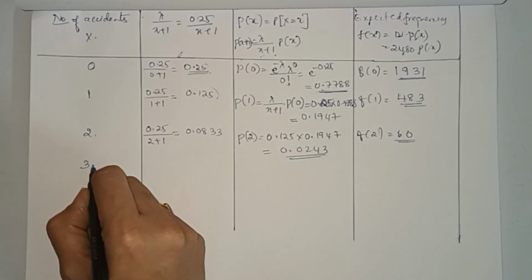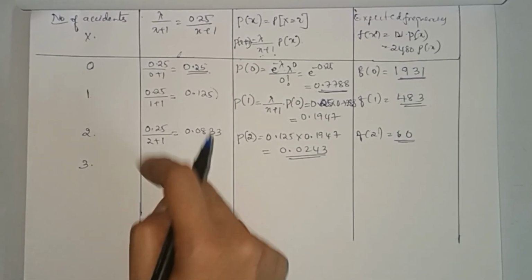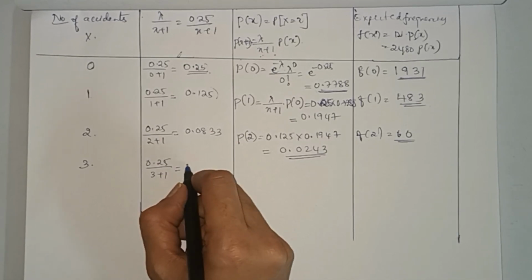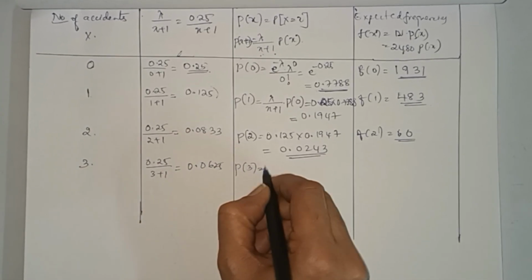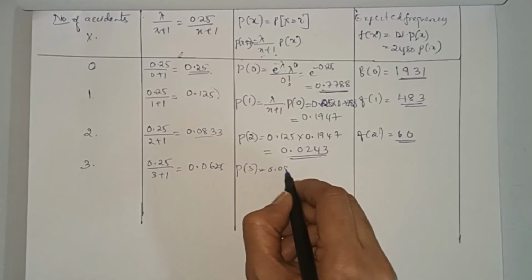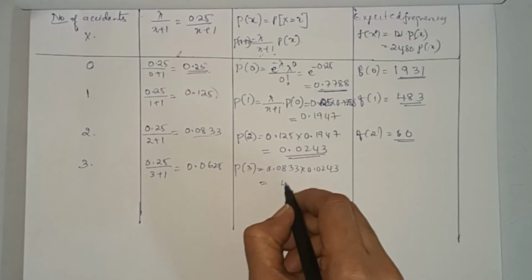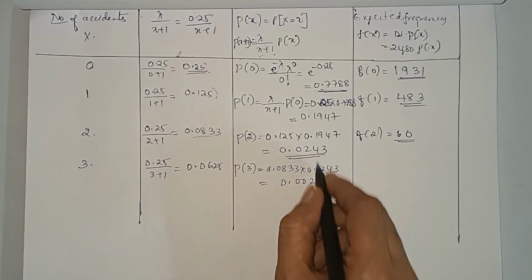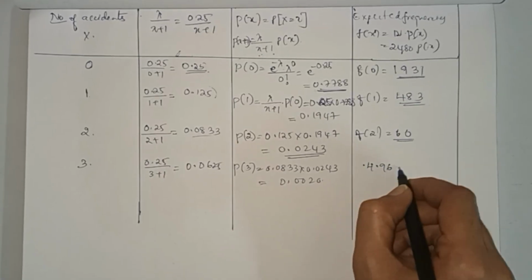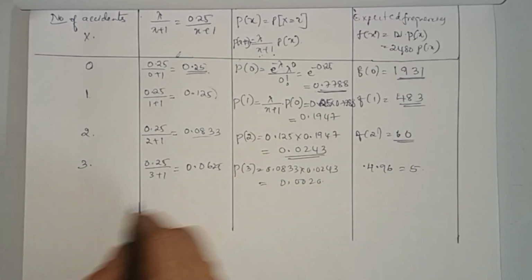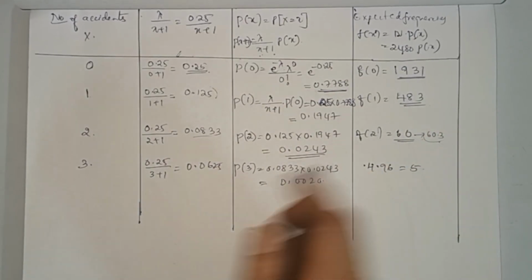Next, for 3: 0.25 divided by 3 plus 1. This will be used for the next one, but we are calculating it here. This is 0.0625. So P of 3, you have to multiply these two now, 0.0833 into 0.0243. This gives you 0.0020. Now multiply this with 2480, so that gives you 4.96, approximately 5. Here also this gives you actually 60.3, we will round it off to 60.